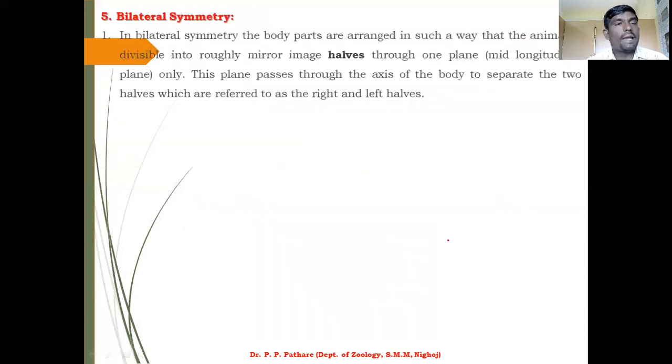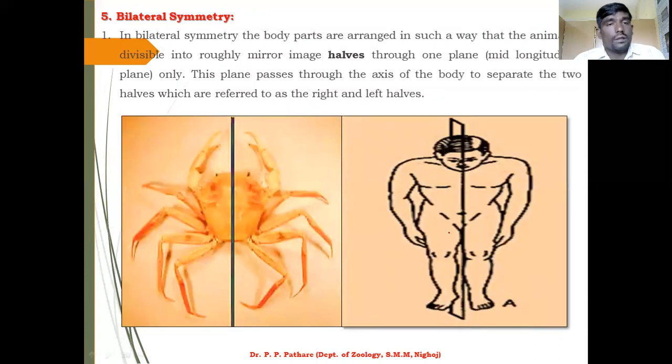Next one, bilateral symmetry. In bilateral symmetry, the body parts of animals are arranged in such a way that the animal is divisible into roughly mirror halves through one plane, that is the mid longitudinal plane only.